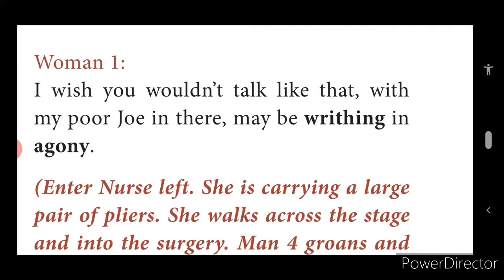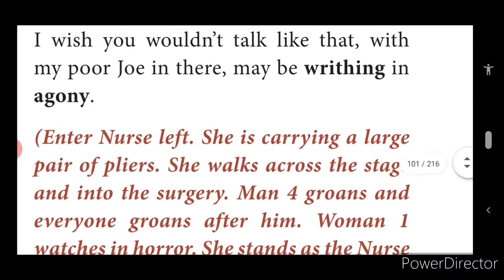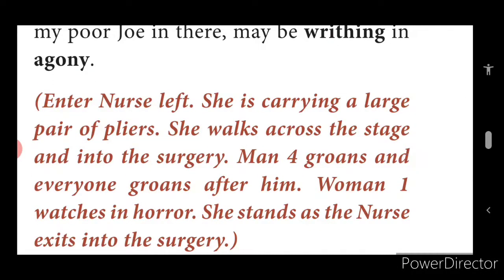Who is poor Joe to woman 1? Poor Joe is the husband of woman 1. That is why she is much worried. And what do you mean by writhing, children? Writhing means twisting the body from side to side. Agony means severe pain. Woman 1 says, what might this doctor be doing with my husband? What is the dentist doing? She's much worried. He might be twisting his body from this direction to that direction. And my poor Joe, I don't know how he is tolerating this pain. Agony in the sense of pain.